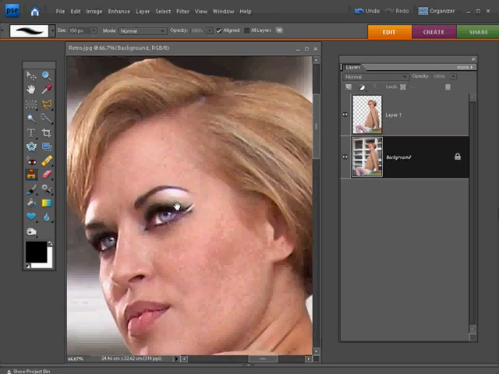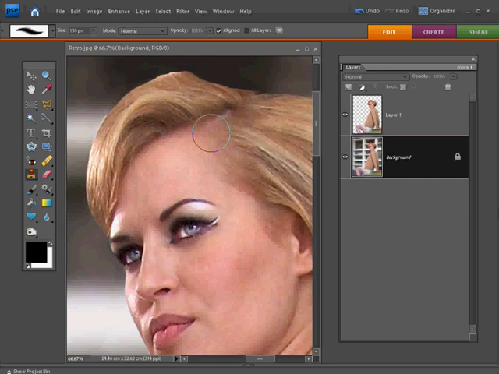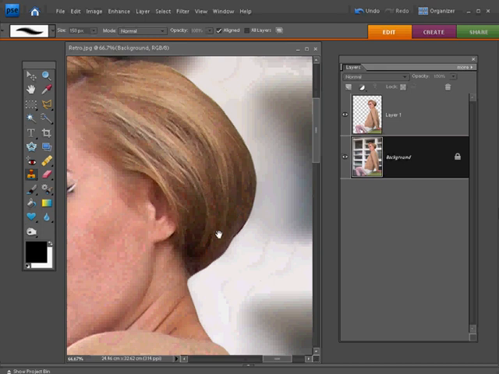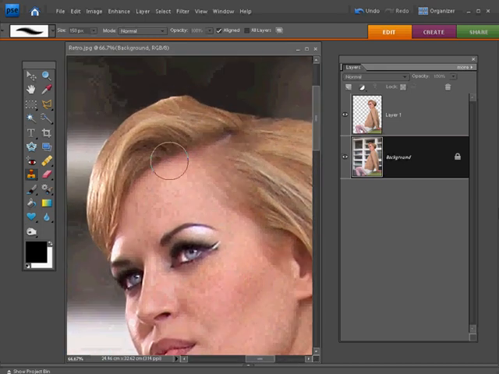But we can further enhance the effect, make it look a lot more realistic by using the eraser tool. And this is especially useful around the model's hairline because we don't want that looking too sharp against the background. We want it to have a little bit of transparency to it. So over in the toolbox, click on that eraser tool there.